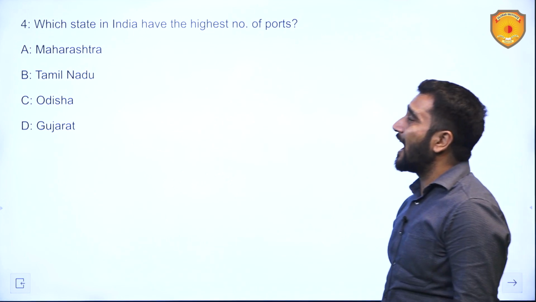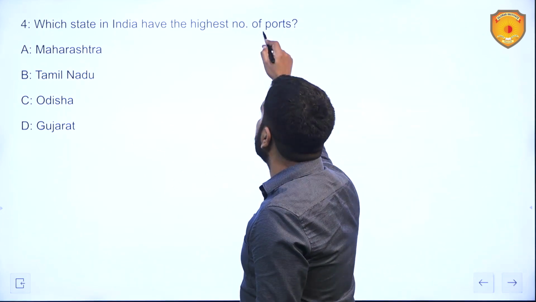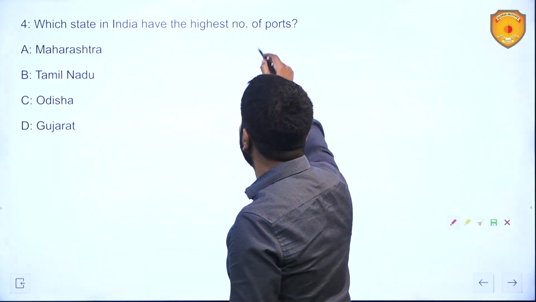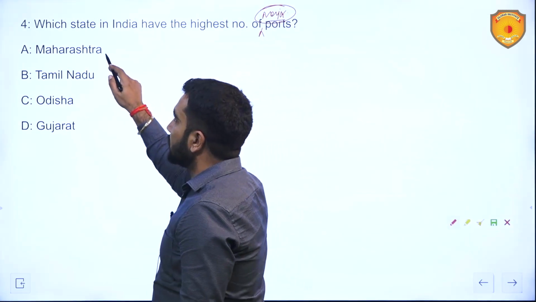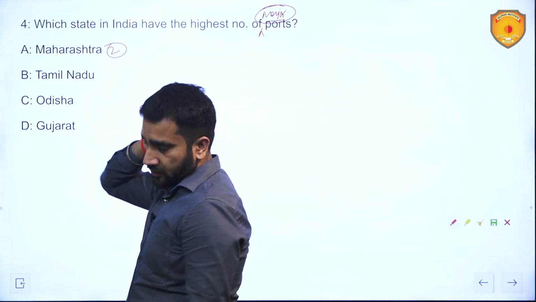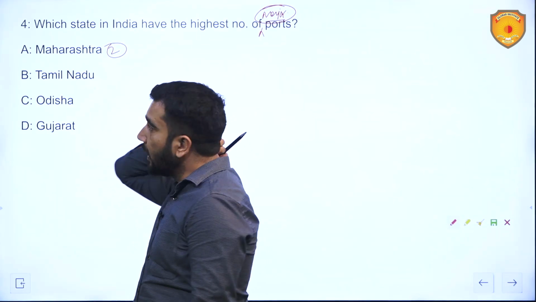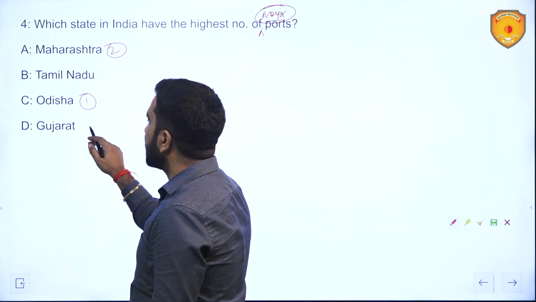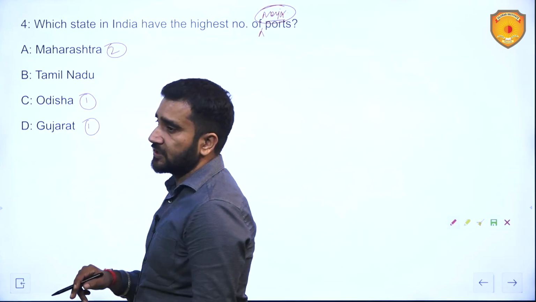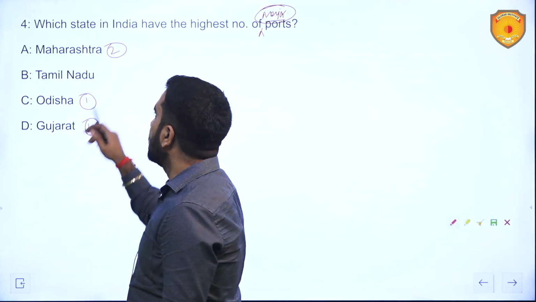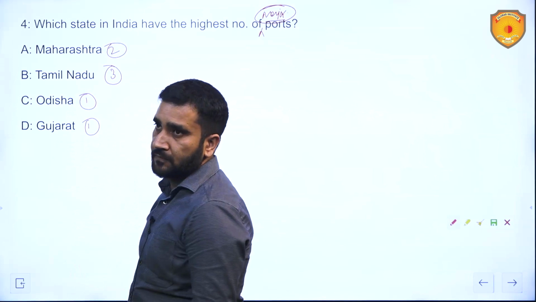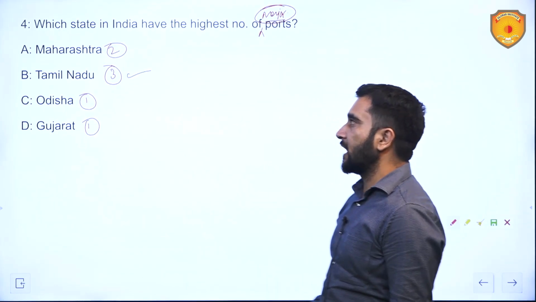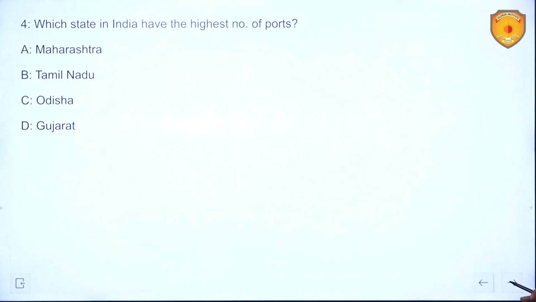Which state in India has the highest number of major ports? The question was basically about major ports, and Maharashtra has two major ports, JNPT and Mumbai. Odisha has one major port, that is Paradip. Gujarat has one major port, which was Kandla earlier and is now Deendayal port. Tamil Nadu has three major ports: Chennai, Ennore and one more. So Tamil Nadu is going to be the correct answer for this question.